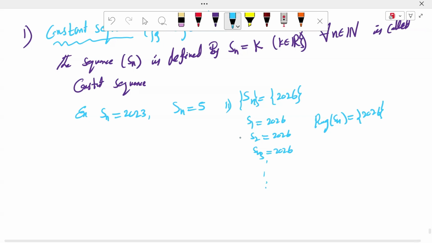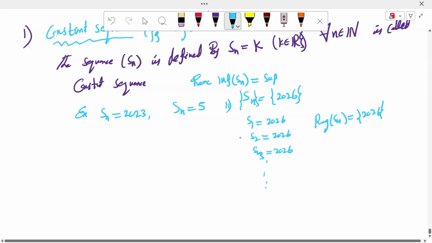The infimum of the sequence Sn is equal to the supremum of the sequence Sn, which is equal to k. Therefore the sequence Sn is a bounded sequence.